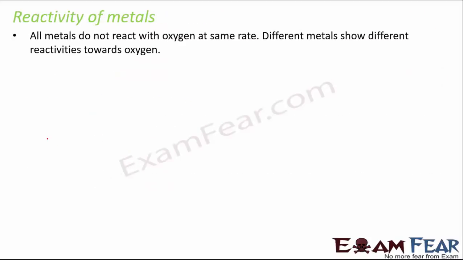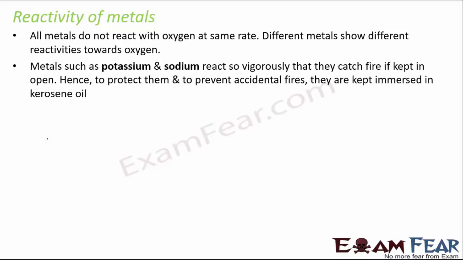Now let's talk about reactivity of metals. All metals do not react with oxygen at the same rate. Different metals show different reactivities towards oxygen, and based upon the reactivity shown by different metals, we come up with a reactivity series so that we get to know which metal is more reactive and which metal is less reactive. So first of all, we do this study by looking at their reactivity with oxygen.